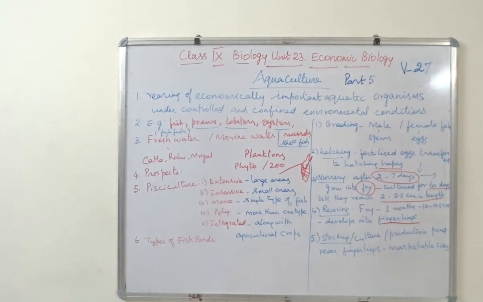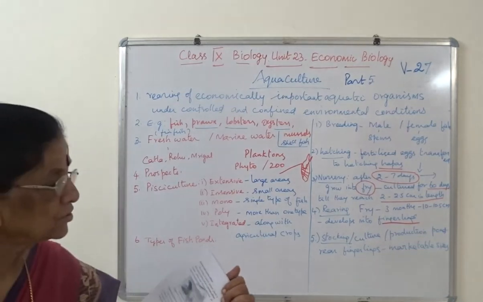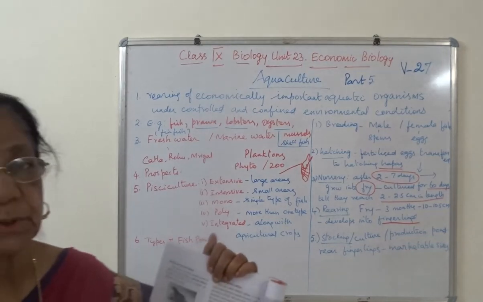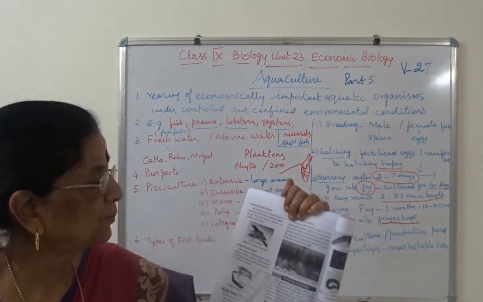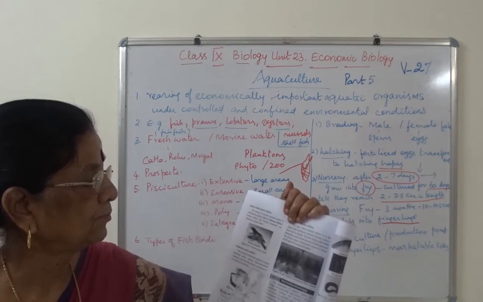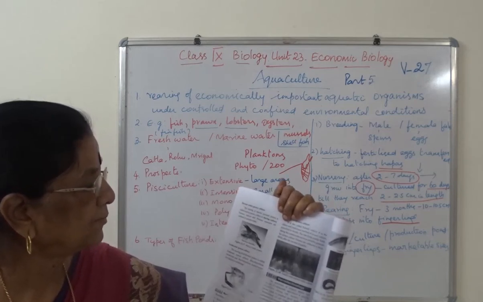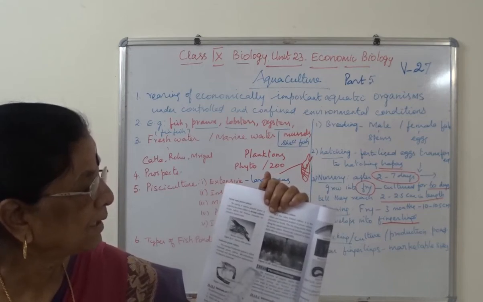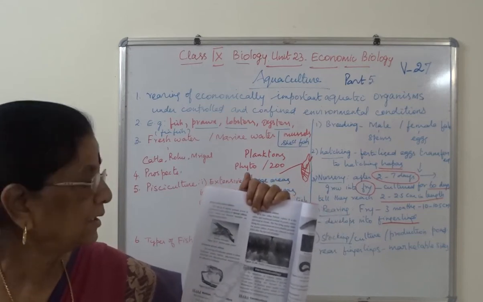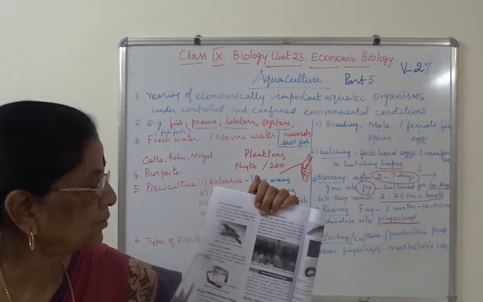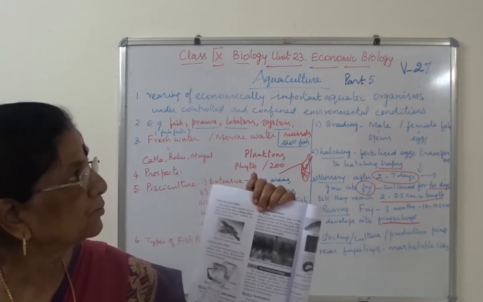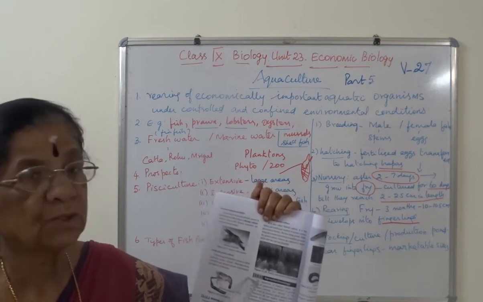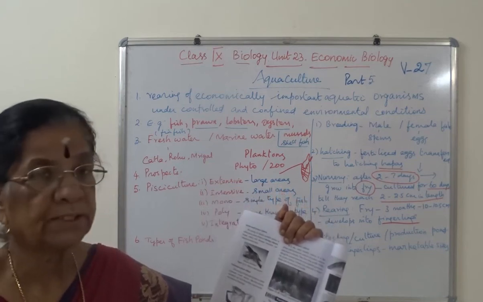I have not written it on the board, just understand. The freshwater prawns are called Macrobrachium rosenbergii and Macrobrachium malcolmsonii. I repeat, Macrobrachium rosenbergii and Macrobrachium malcolmsonii. They are freshwater.